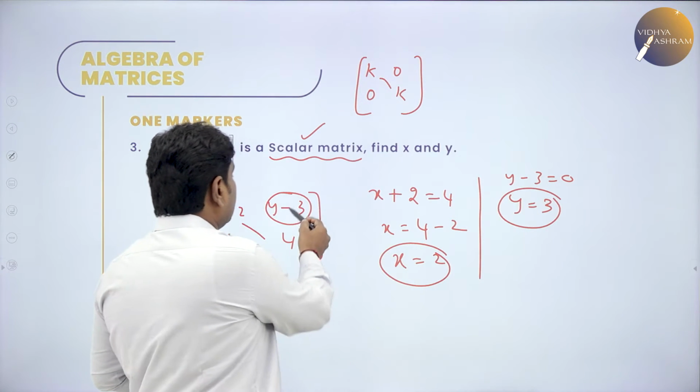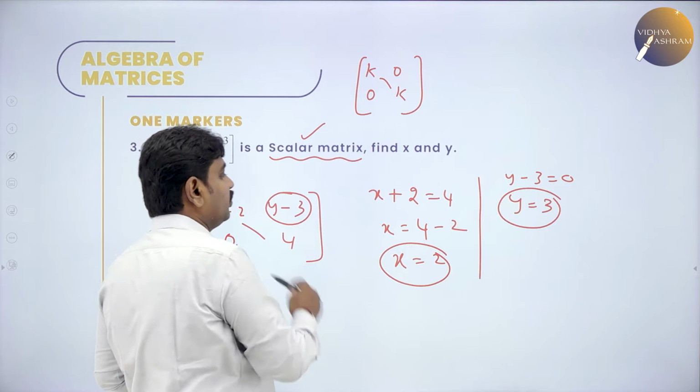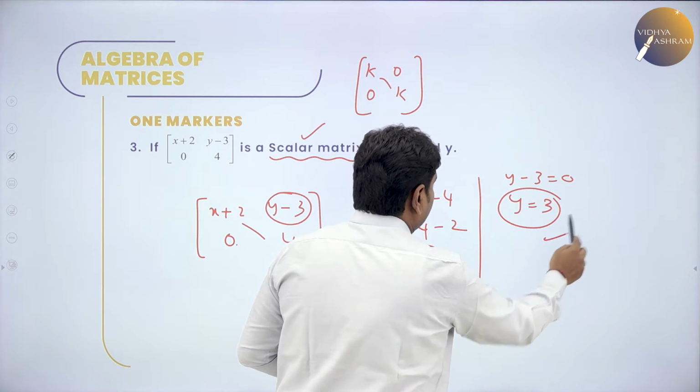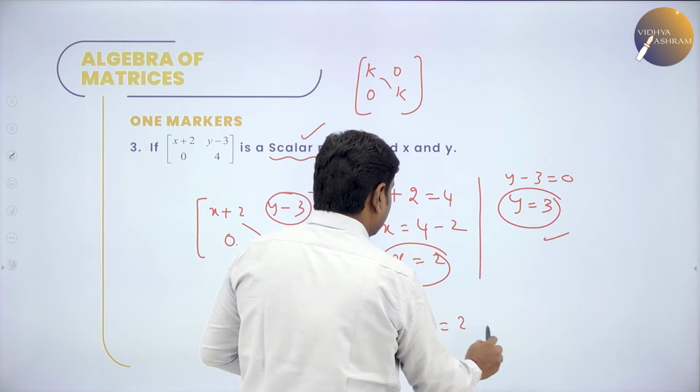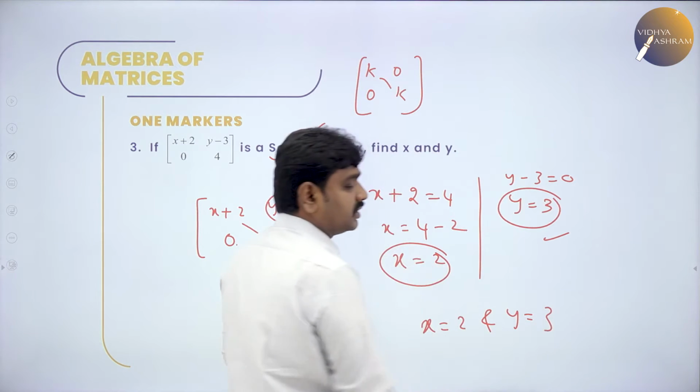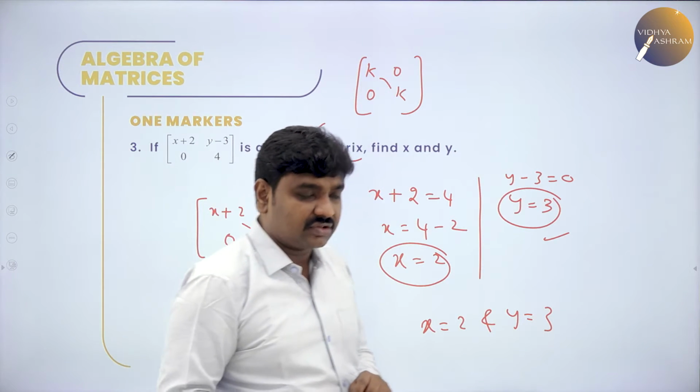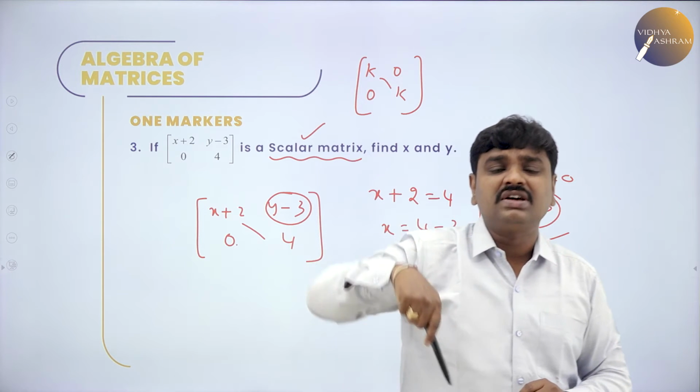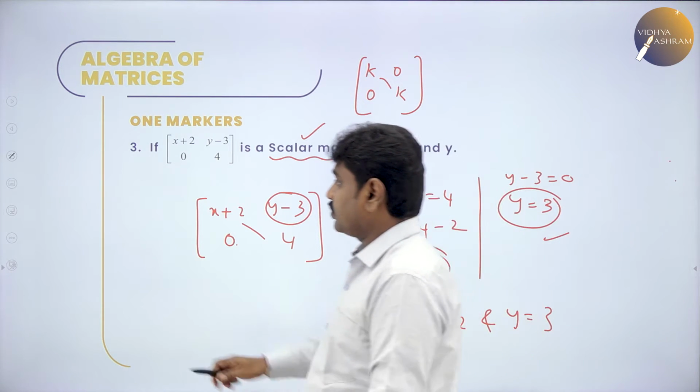And the non-diagonal element should be 0. This is already 0, this you equate to 0. y minus 3 is 0 means y is 3. So x and y values they want: x is equal to 2 and y is equal to 3. That's it. So all of you know what a scalar matrix is: a matrix in which the diagonal elements are the same. We go to the next question.